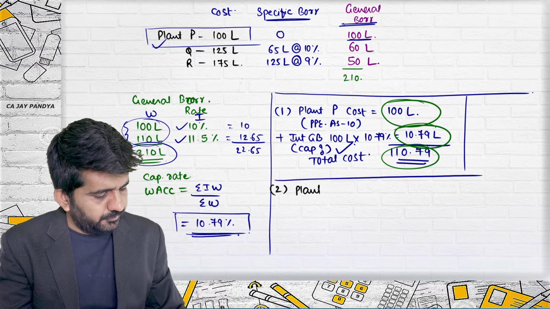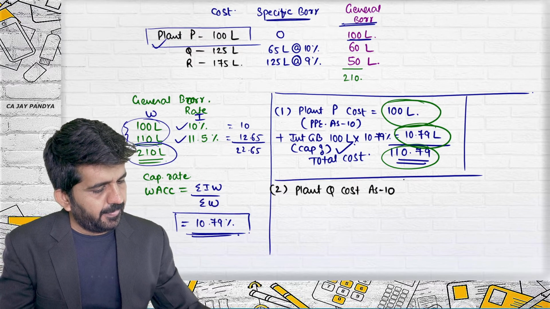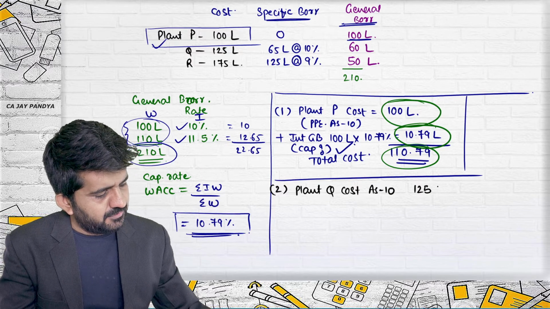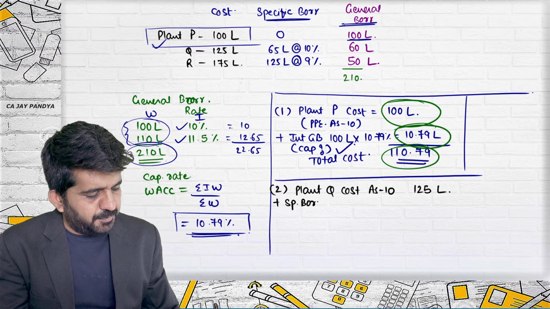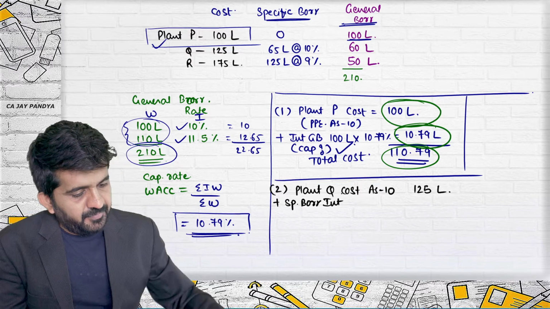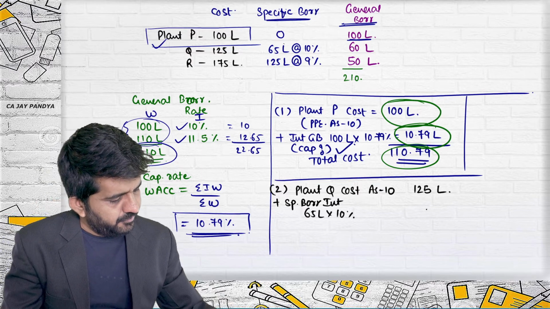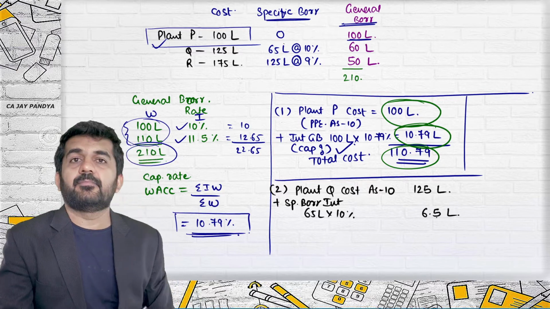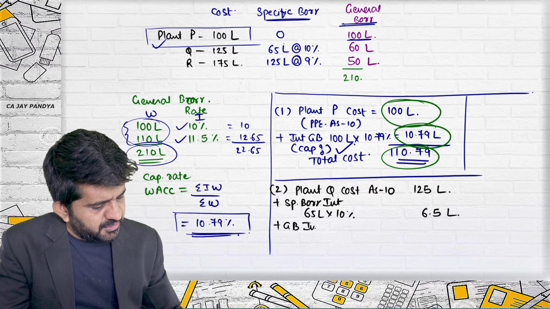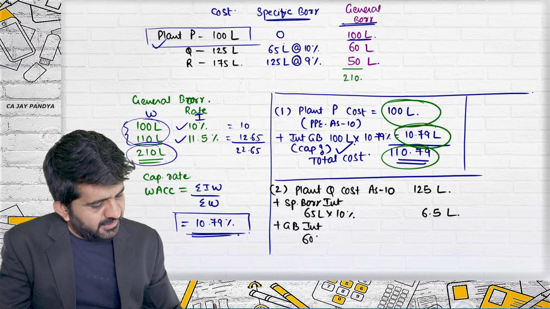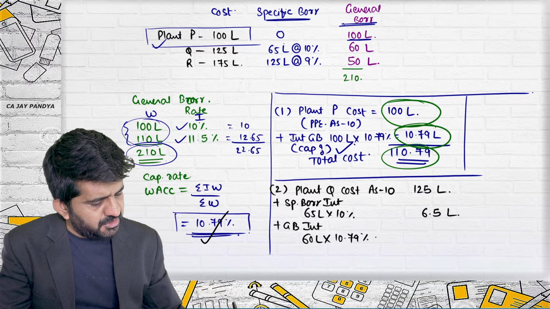Number two, Plant Q. Cost as per AS 10 is 125 lakhs, plus specific borrowing interest as per AS 16. How much was specific borrowing? 65 lakhs into 10%, 6.5 lakhs. Then general borrowing interest: how much was general borrowing? 60 lakhs. And what is the rate applicable for general borrowing? 10.79%.